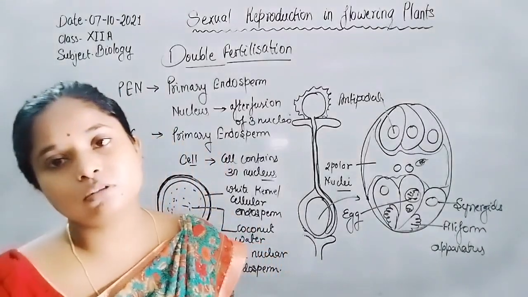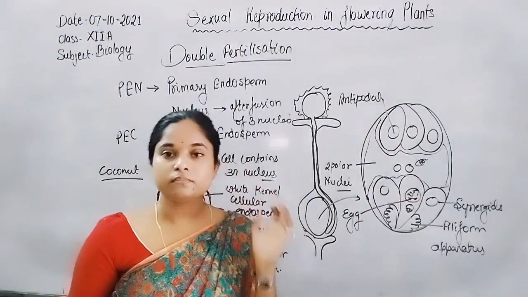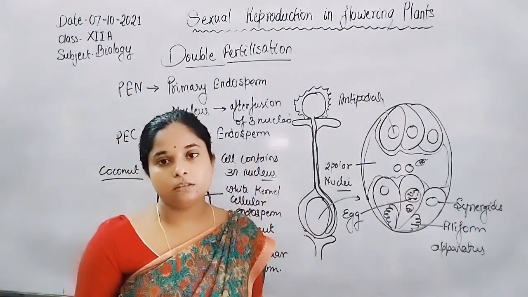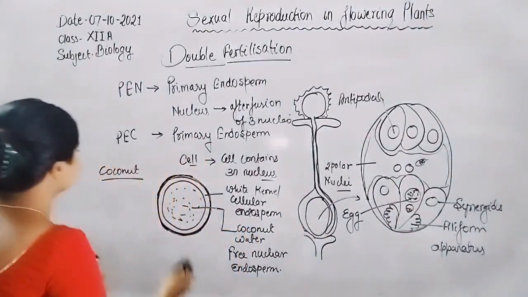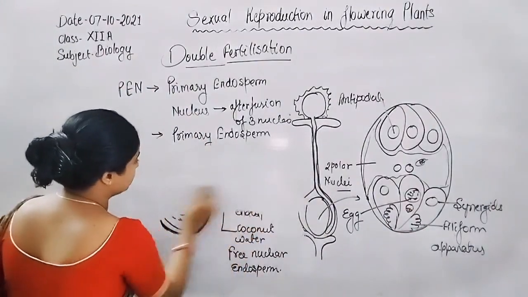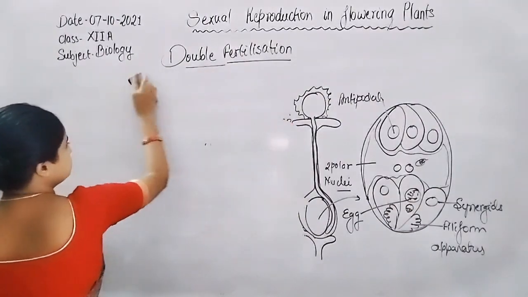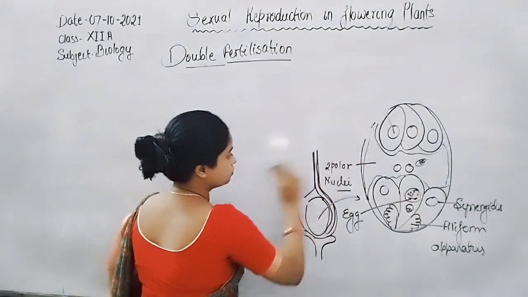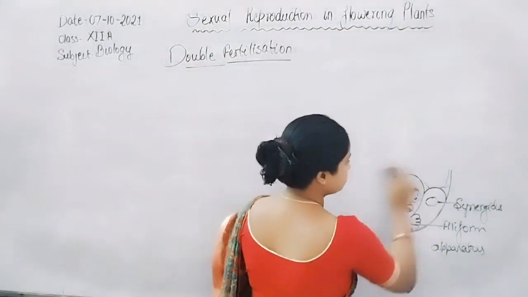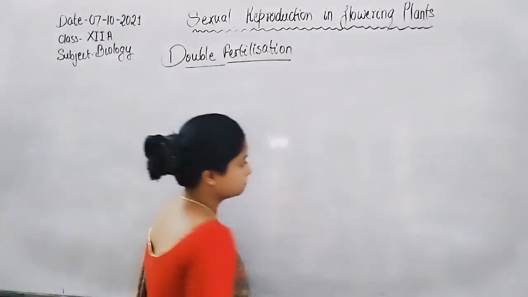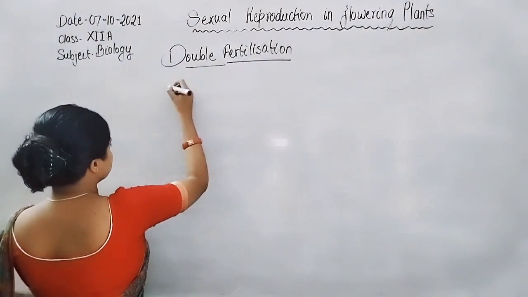Now let us discuss another important topic of the chapter, sexual reproduction in flowering plants, and the topic is embryo development. Embryo development is a short topic.